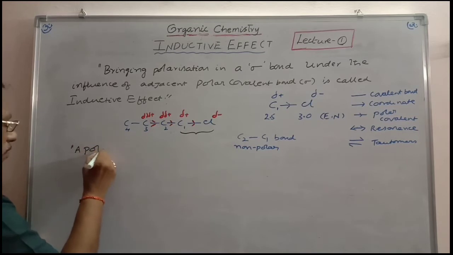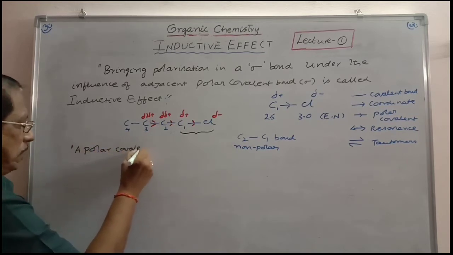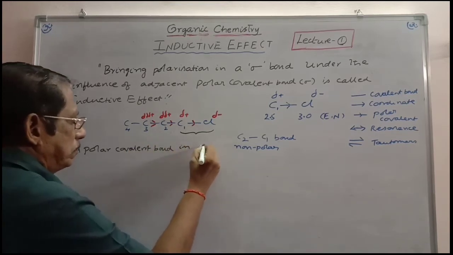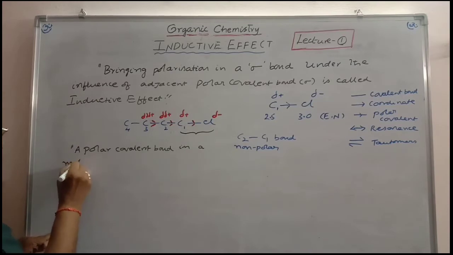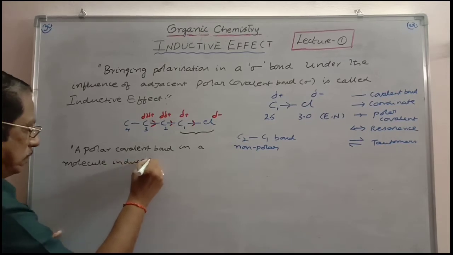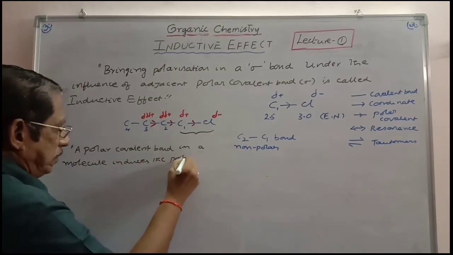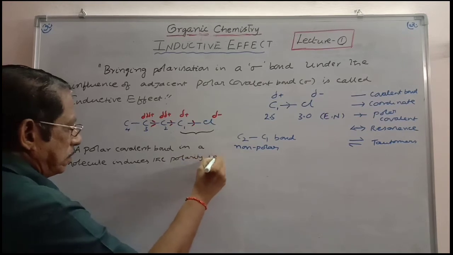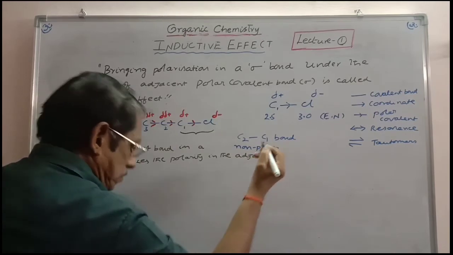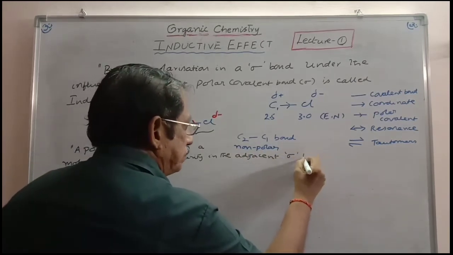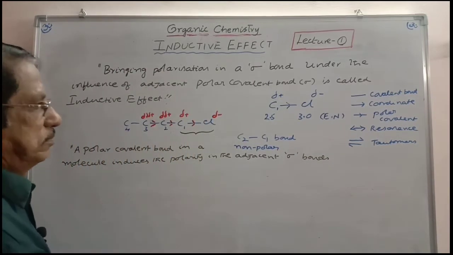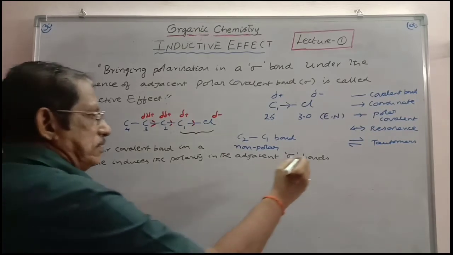A polar covalent bond in a molecule induces the polarity in the adjacent sigma bonds.